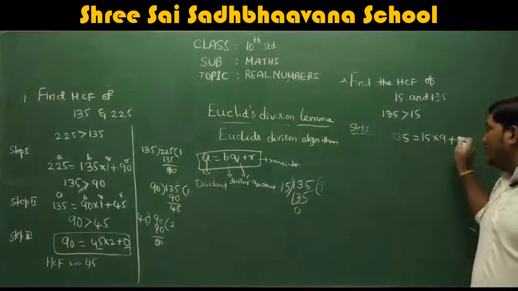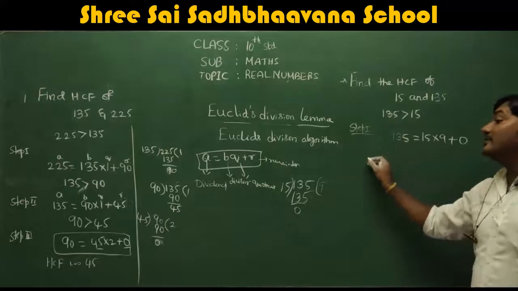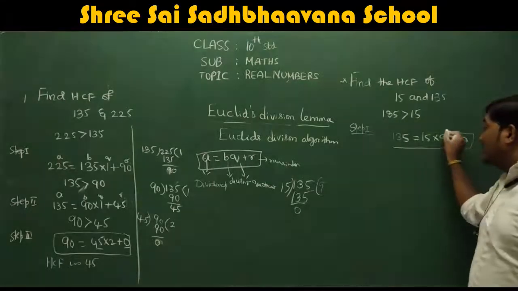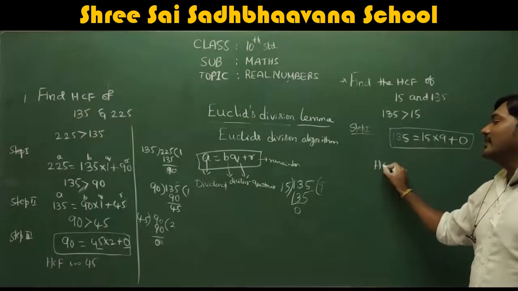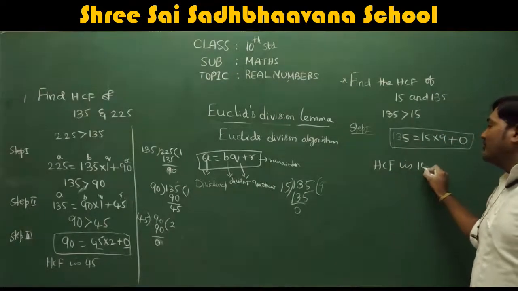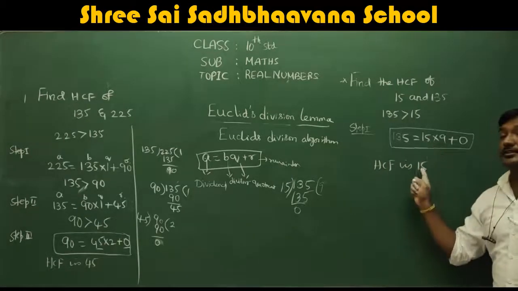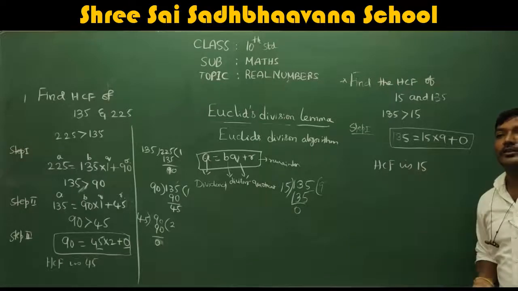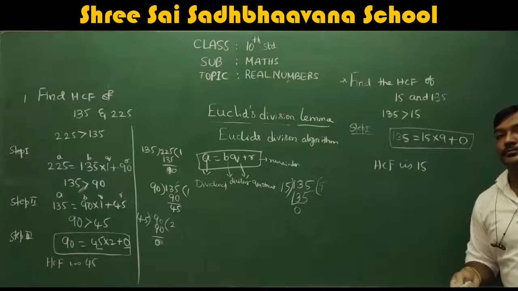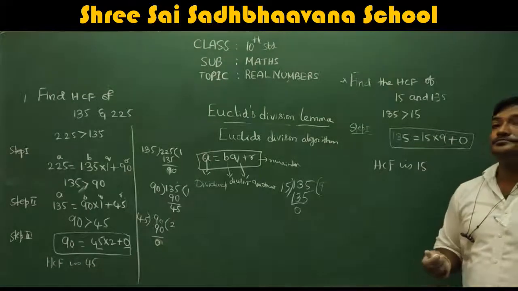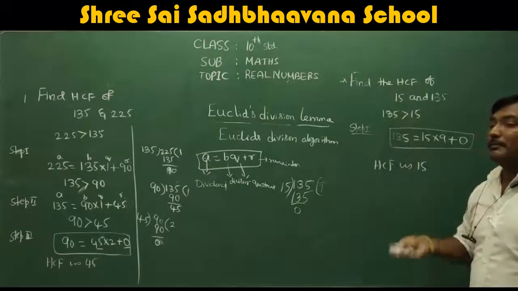When you get 0 at the last step, the divisor is considered as HCF. So HCF is 15. Remember, divisor is HCF, not quotient. So the HCF of 15 and 135 is 15.